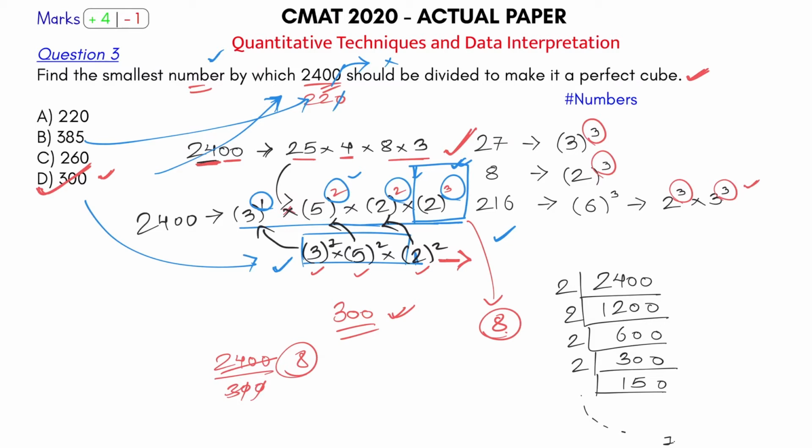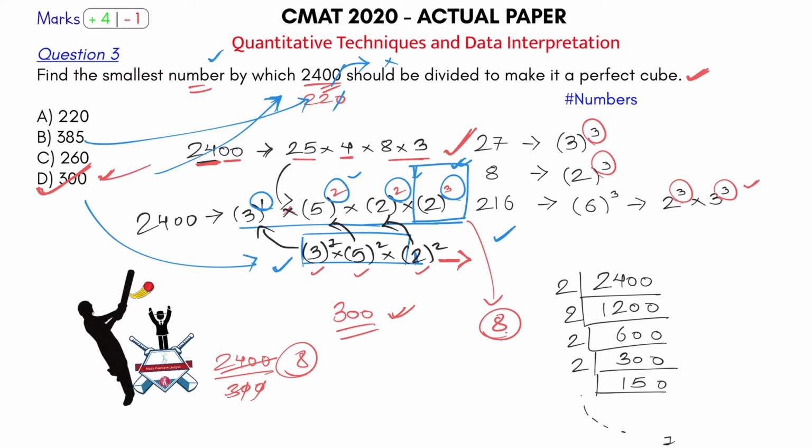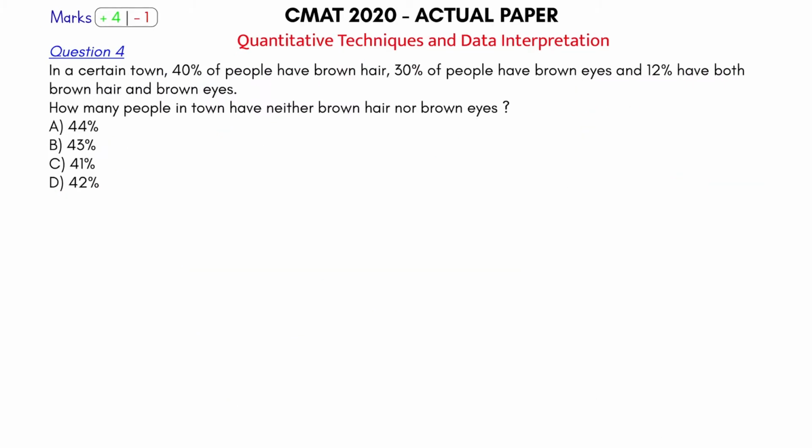So since this was a very easy question, I will give it a 6er, because you should have solved this by option as well. So even if you don't know the concept of factors, that's okay. I would have just picked up the option and put it here and got the answer. Okay, so this is again a 6er for me. I cannot miss this full toss in exam. Let's come and face the next ball for the match.